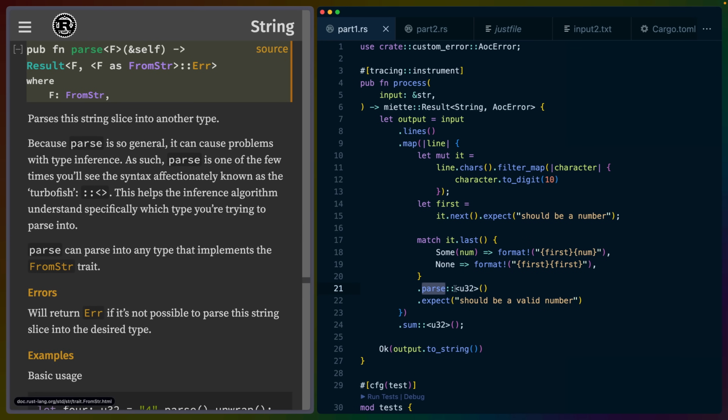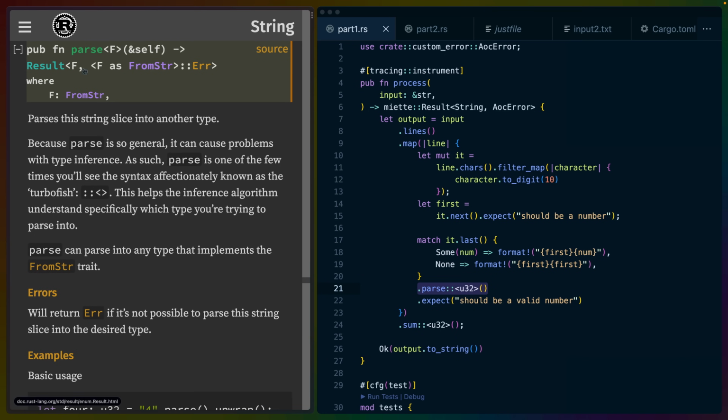So we get parse, and in this case, we're using the turbofish syntax. So this :: and these two angled brackets with the type in the middle. We're saying we want to take the string that is returned from this format. We want to parse it into a U32. Now, the type signature here on the left is a little bit more complicated than the ones we've been looking at already, but effectively this returns a result where the success value is the value we want it to be, this U32, and the failure value is some error type associated with that type.